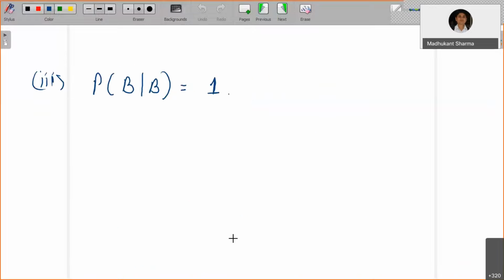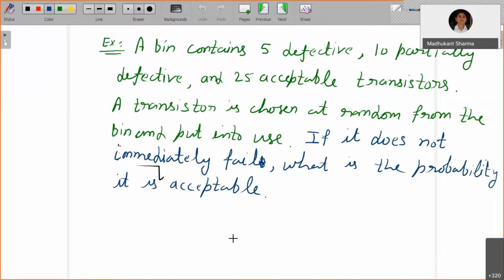Right. So let's do one more problem here. Let's take this example. You have a bin that contains 5 defective, 10 partially defective, and 25 acceptable transistors.